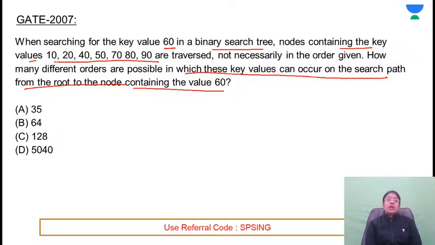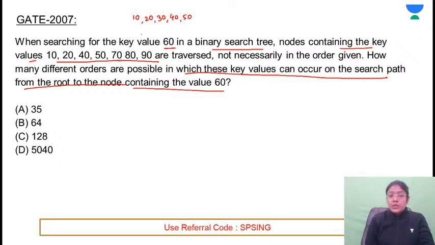See, if you are going to 10, 60 is greater than 10, it will go to 20. 20 is smaller than 60, so next greater element. Next greater element is 30. 30 is still smaller than 60. So we need to access the elements which will be present on the right hand side. 40. After that, if it goes to 50, 50 is still smaller than 60. So again we want to go to the right side.